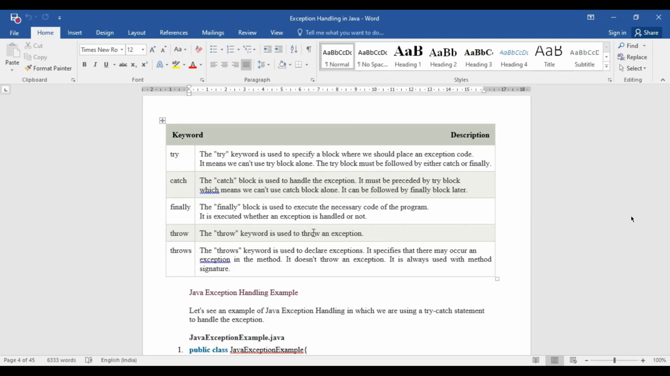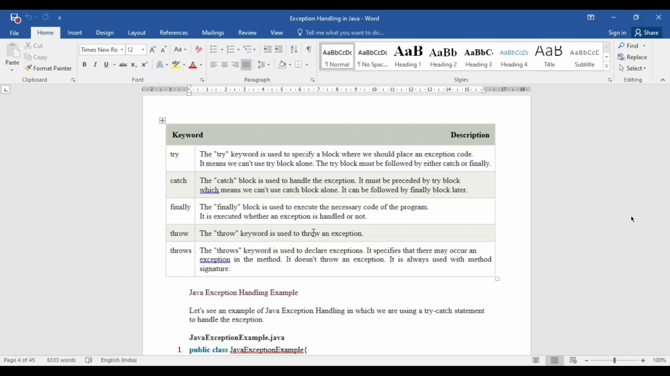Basically, this keyword is used to specify a block where you will store your source code. That source code may or may not contain an exception. Just think about that. You want to examine whether a block of code will contain an exception or not. That means you have a doubt that this set of source code can get some exception or abnormal condition. At this time, you will enclose this block within the try keyword.